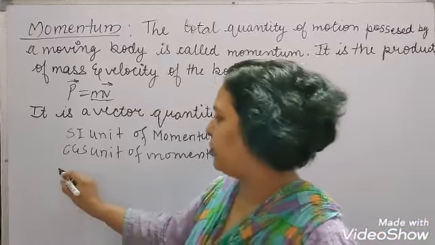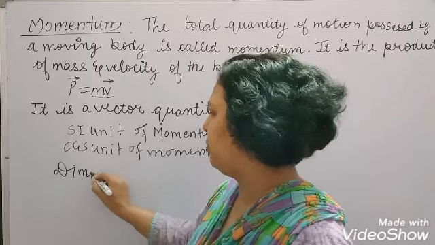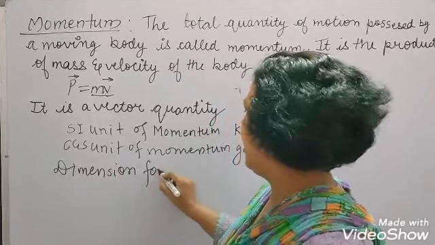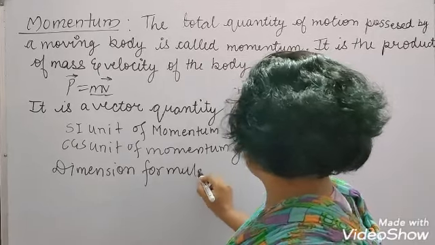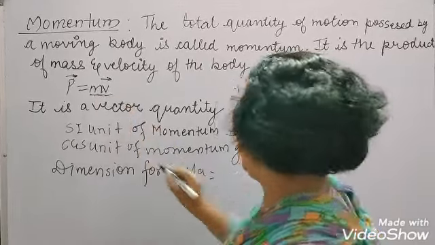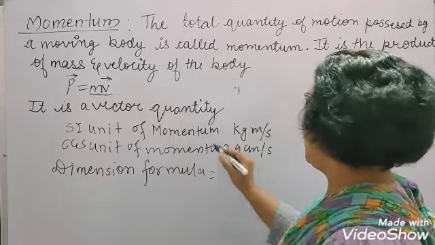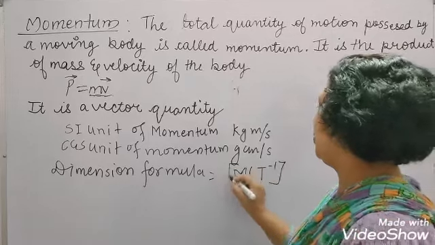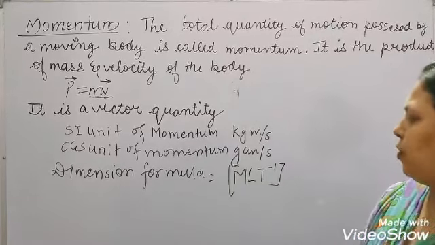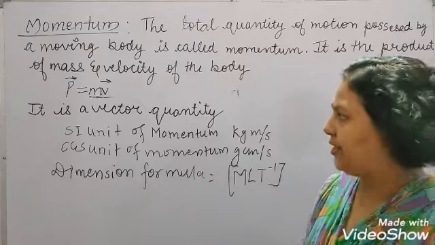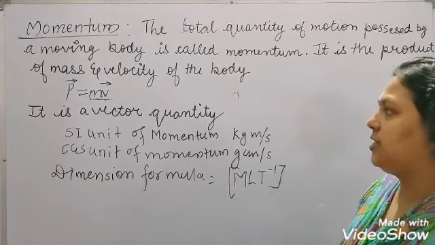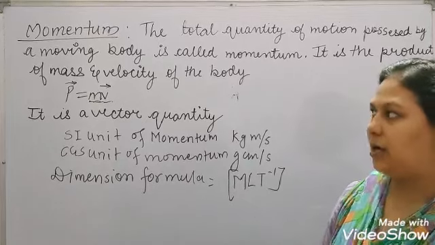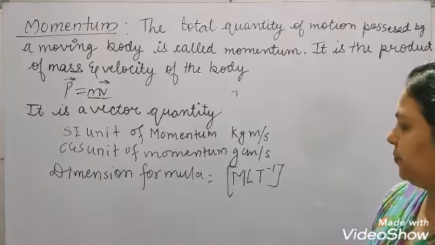As for the dimension formula of momentum, you have already calculated it in chapter 2, but here also we can see: for mass it is M and for velocity it is LT^-1. So the dimension formula for momentum is MLT^-1. So this is about momentum.